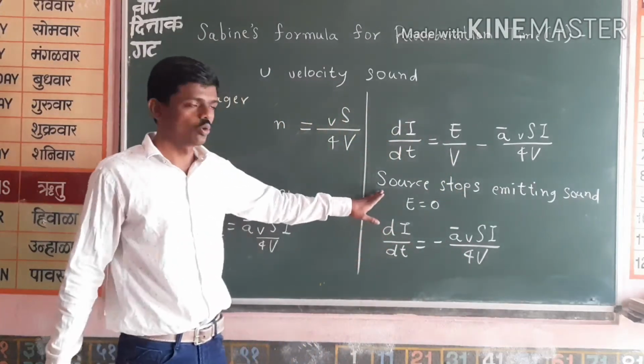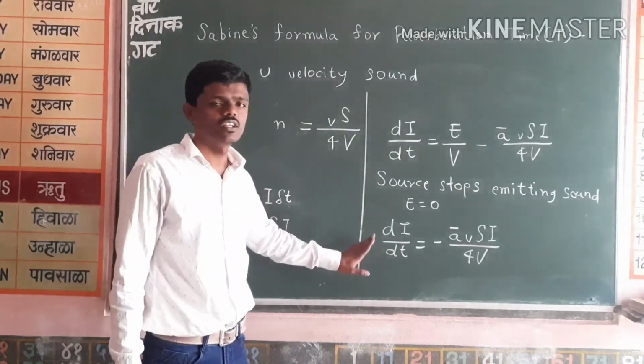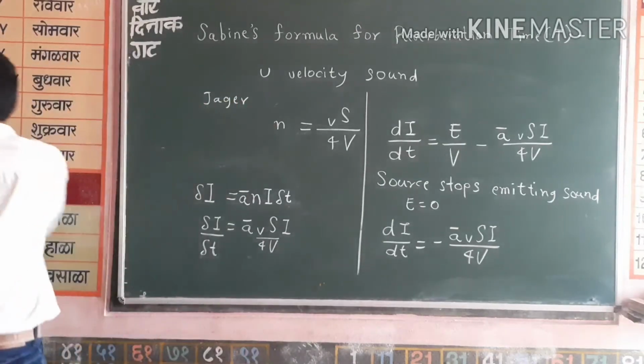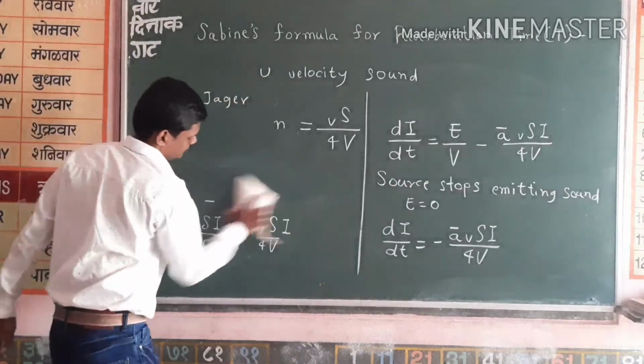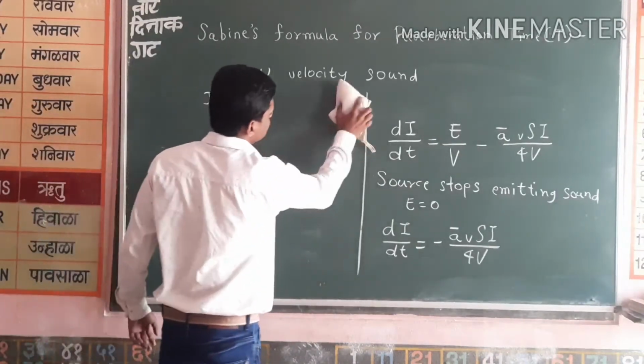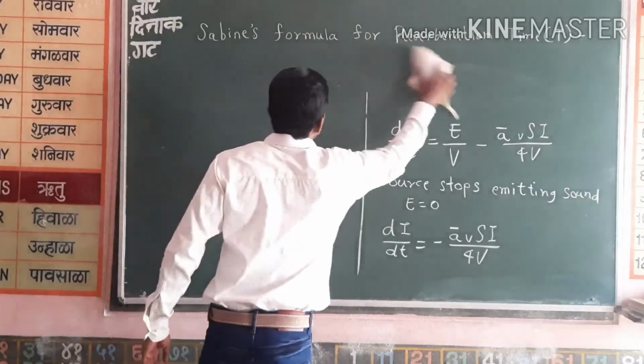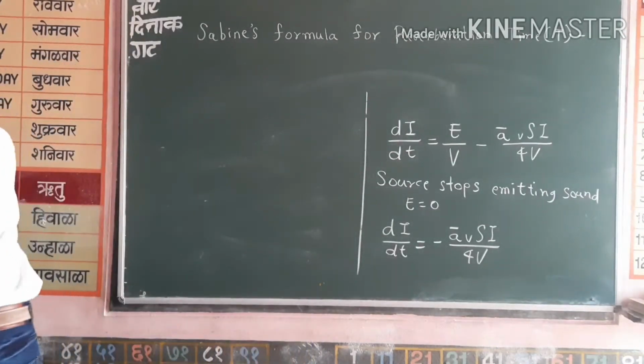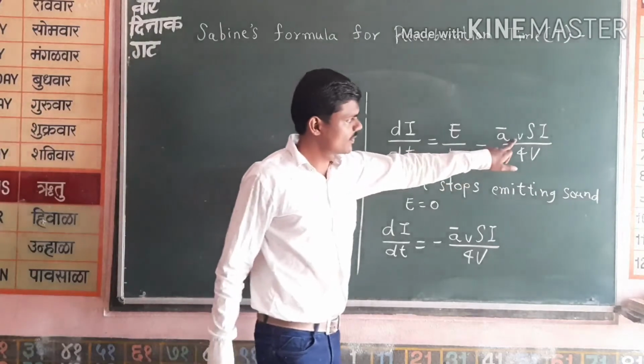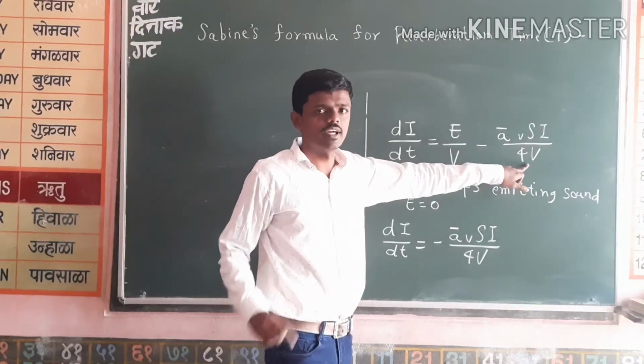So when the source stops emitting sound, we get this equation. Don't get confused with these two: this small v is the velocity of sound and this capital V is the volume of that hall.